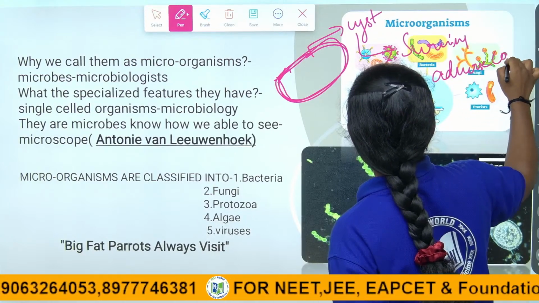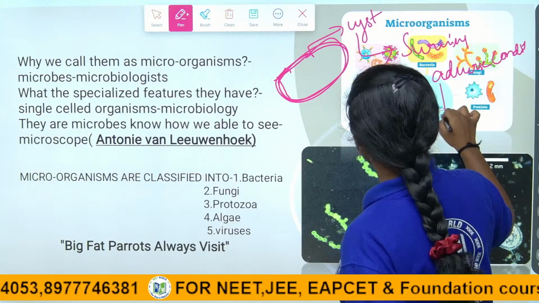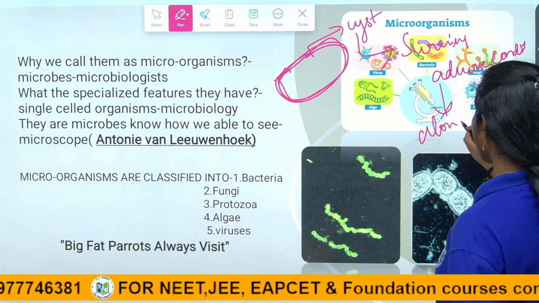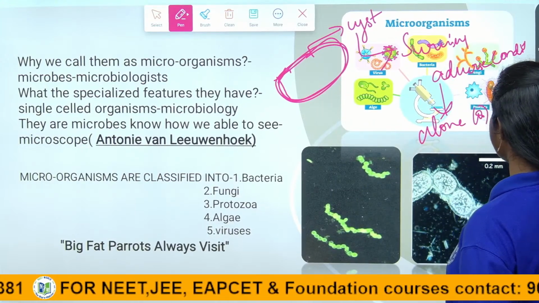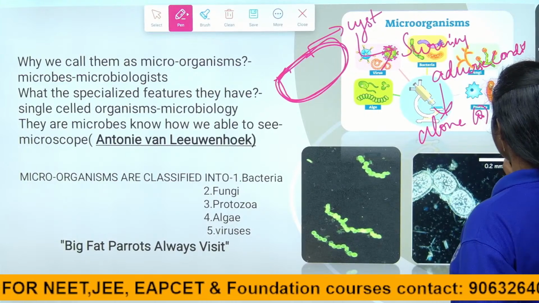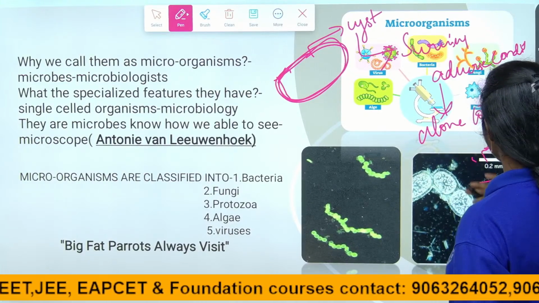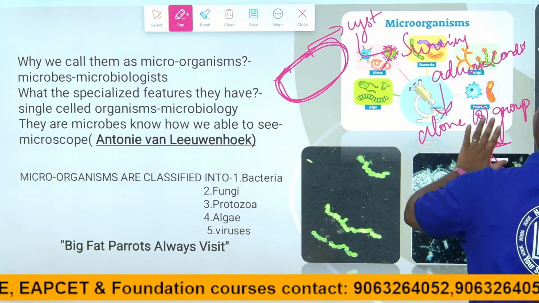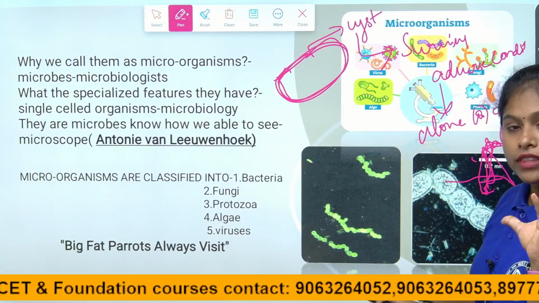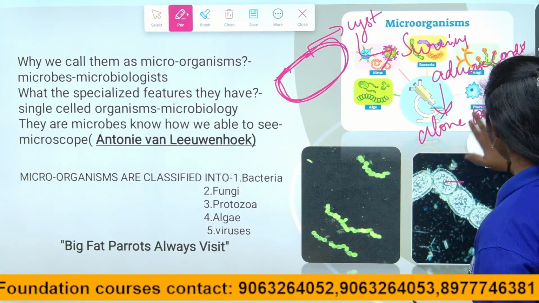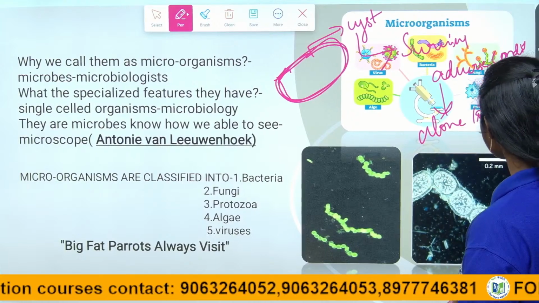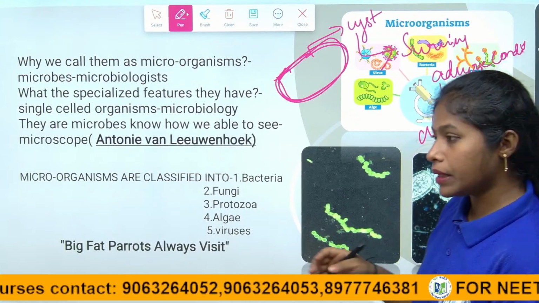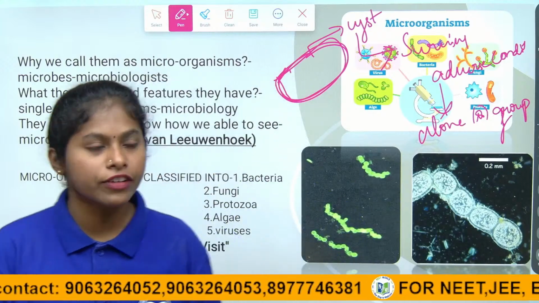They can survive alone and also in groups. We call them colonies. Because of this outer covering layer, the cyst, they are able to survive in the field.